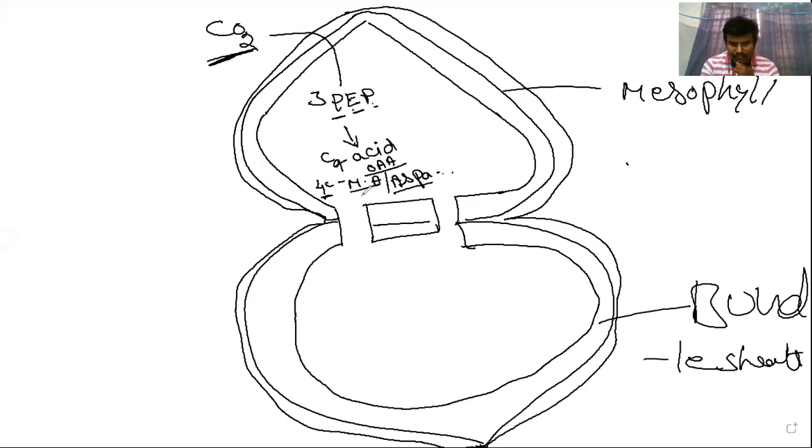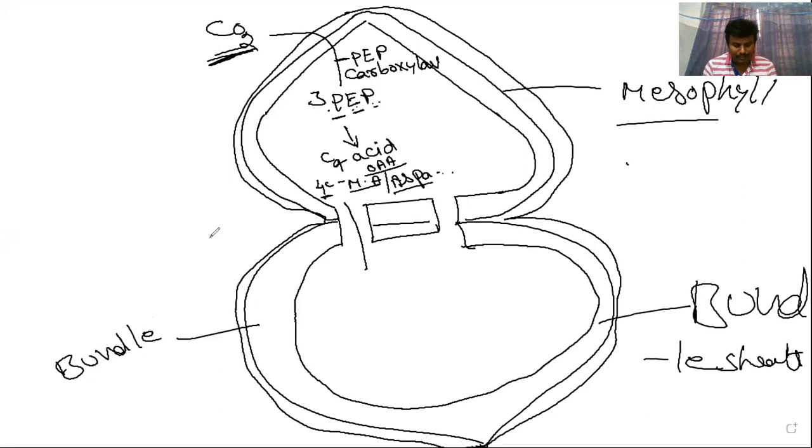Next, this C4 acid is transferred from the mesophyll cells to the bundle sheath cells. Here, carbon dioxide is combined with phosphoenol pyruvate, and one enzyme is responsible. That enzyme is called phosphoenol pyruvate carboxylase.